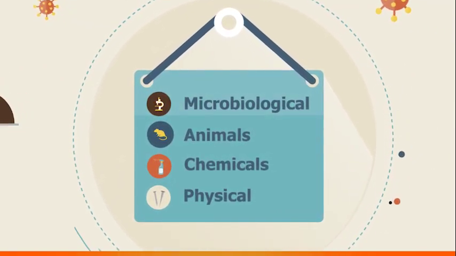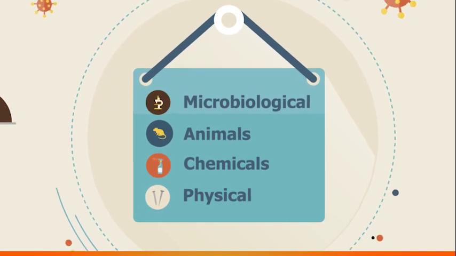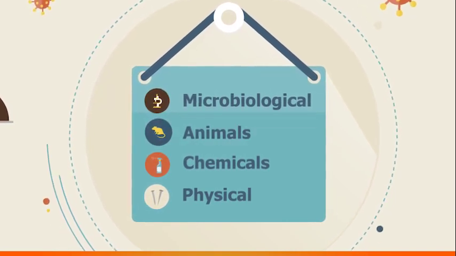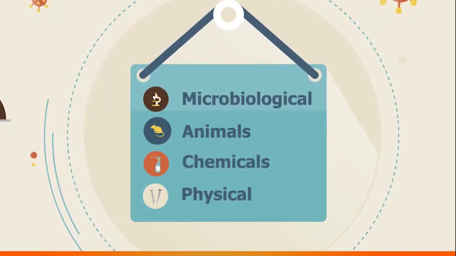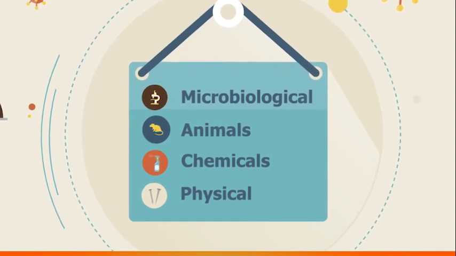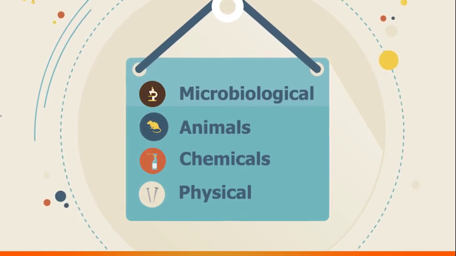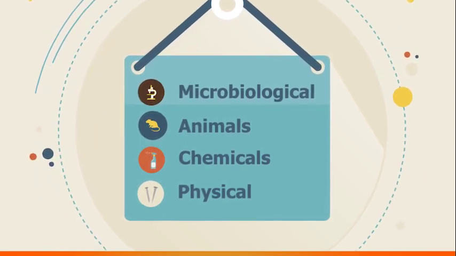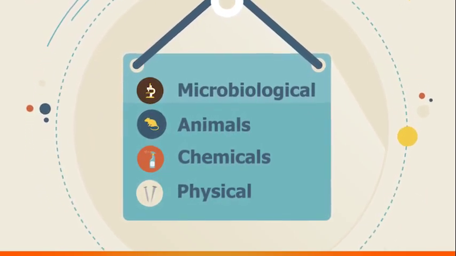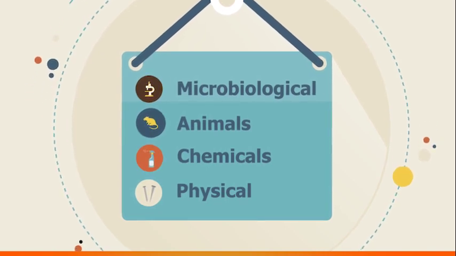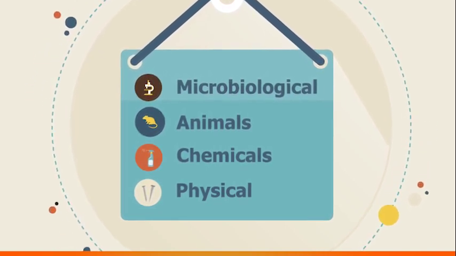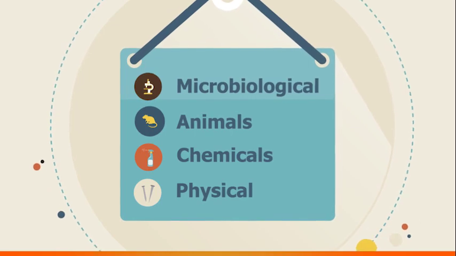Microbiological. Fungi, parasites, and bacteria can cause disease. Animals. Rats, flies, and other insects that can pass on diseases. Chemicals. Drops of detergents and other cleaning products can infect food. Physical. Glass, stone, sand, hair, and other physical things that can cause danger to food.